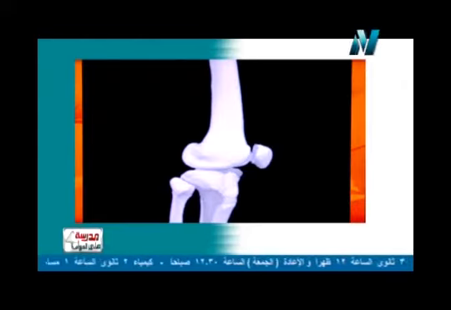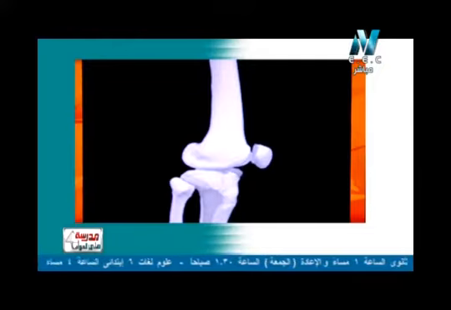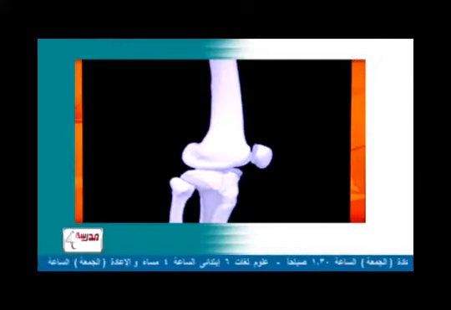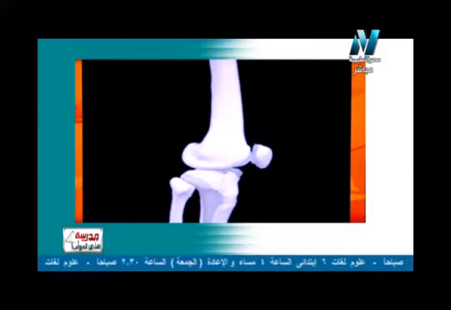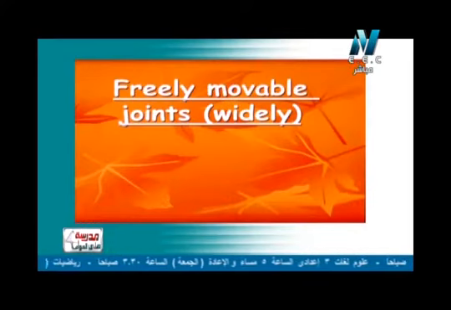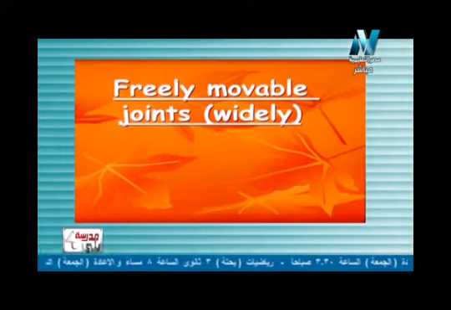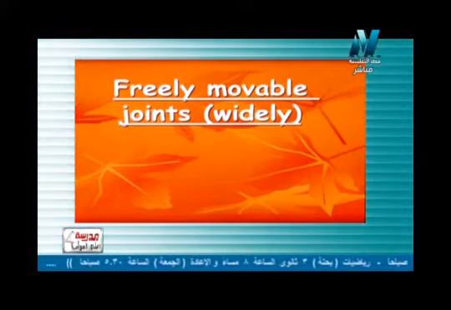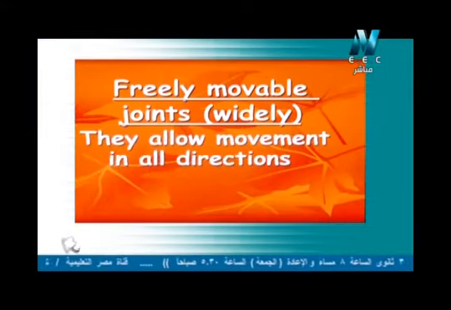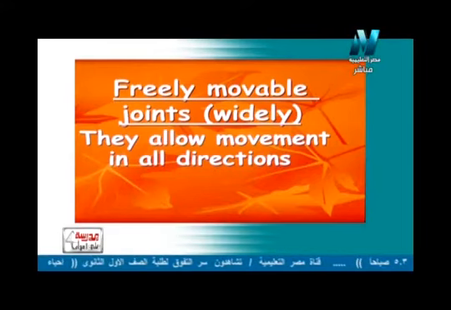I can move it in only one direction, backward only, not forward, so I consider it a limited-movement joint, which we call a slightly movable joint or limited movable joint. Now what about the last one? The third type we will call a freely movable joint, or widely movable joint, also meaning a joint with wide movement. They allow movement in all directions,